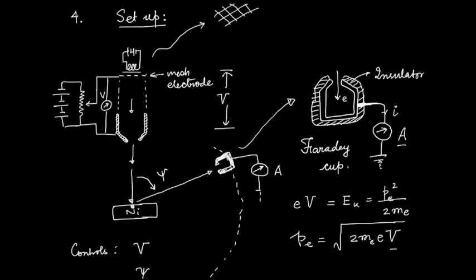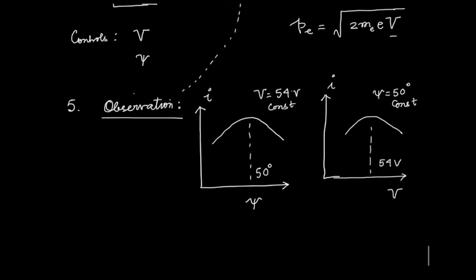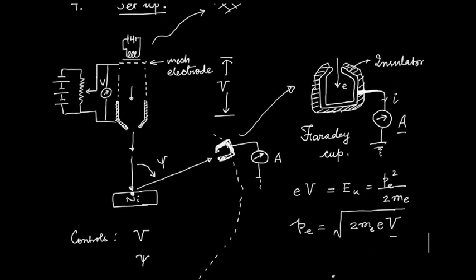Now initially they did not know about the de Broglie hypothesis. De Broglie and everything else was in Europe, and they were in the United States of America, and there was a sea called the Atlantic Ocean in between them, and there was no internet at those times. So they did not know about the de Broglie hypothesis for a long time. But when they came to know, they realized what was happening. So let us see what the explanation can be.